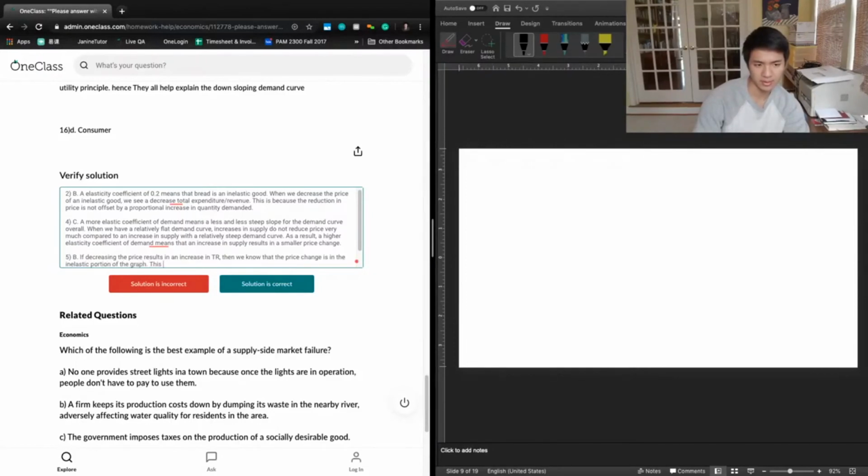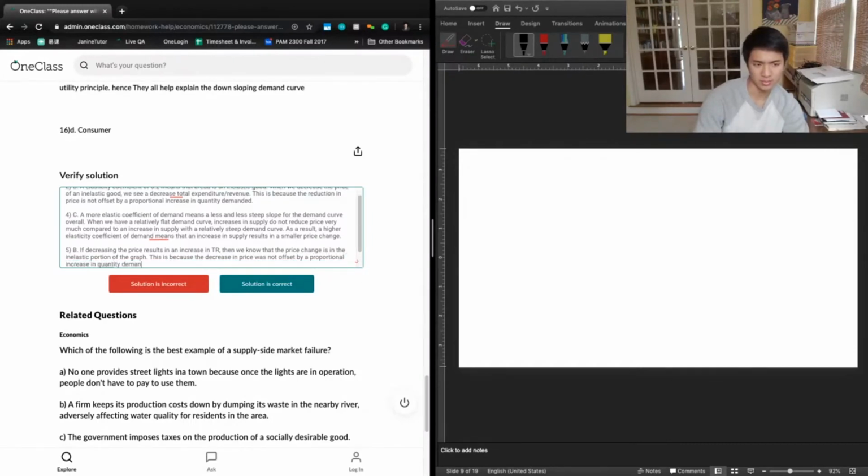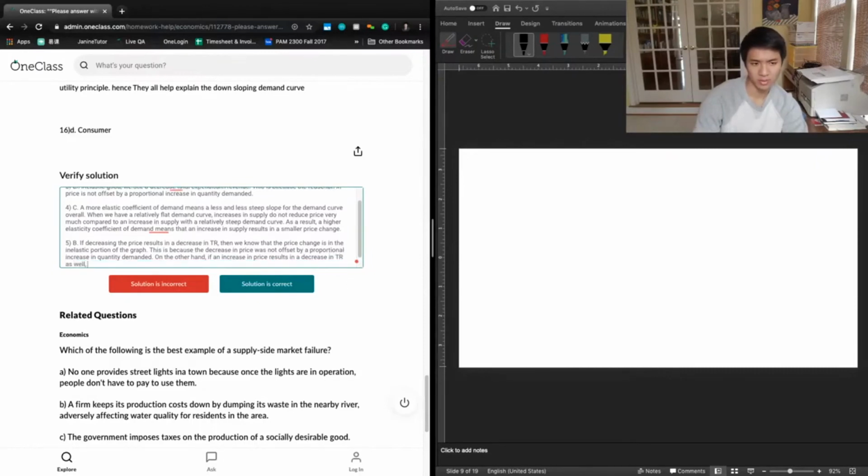This is because the decrease in price was not offset by a proportional increase in quantity demanded. On the other hand, if an increase in price results in a decrease in total revenue, we know that the price change is in the elastic portion of the graph.